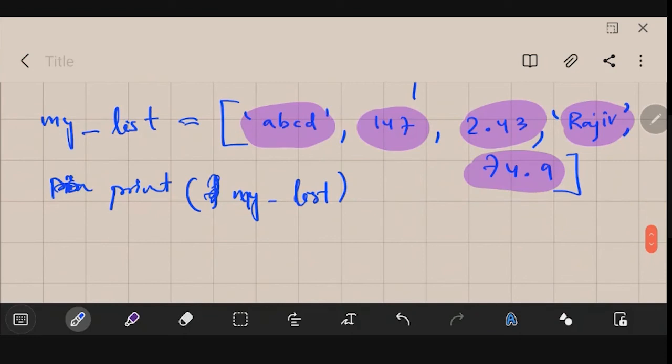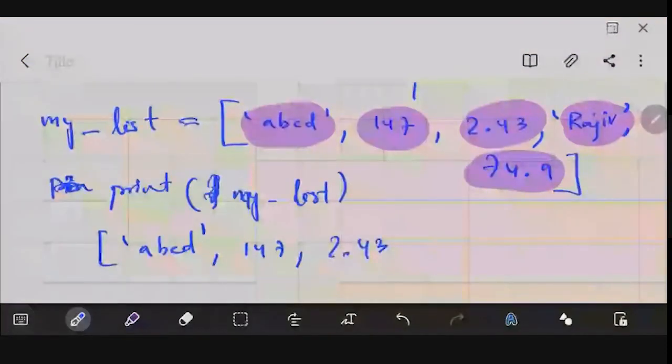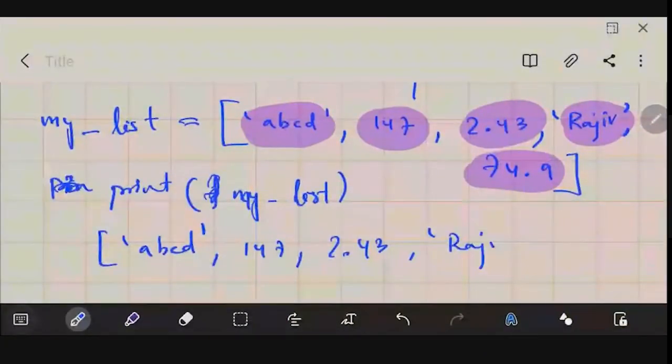It will display like this, in brackets: 'ABCD', comma 147, comma 2.43, comma 'Rajiv' in single quotes, and then comma 74.9.